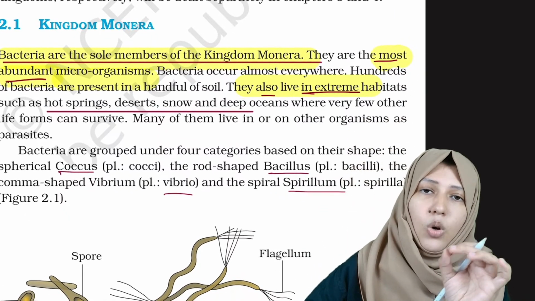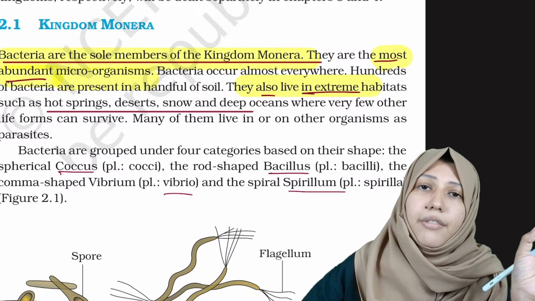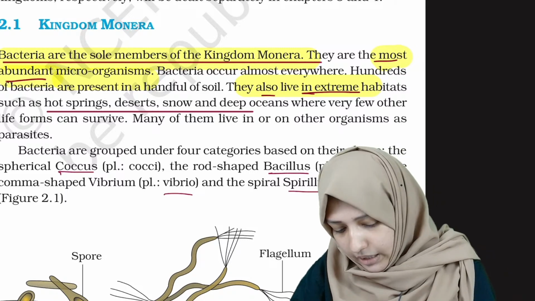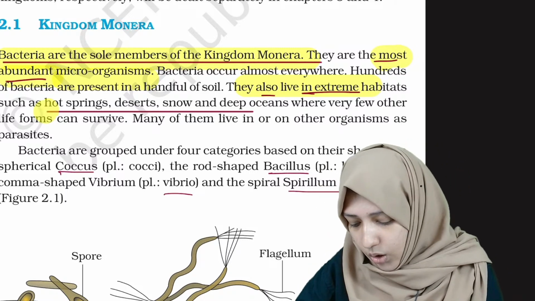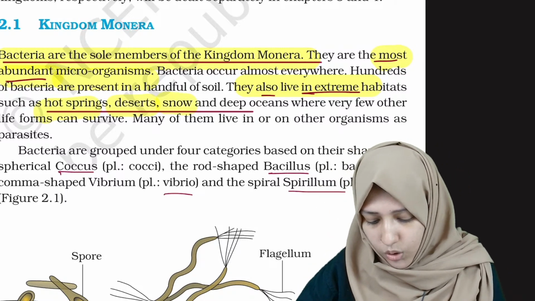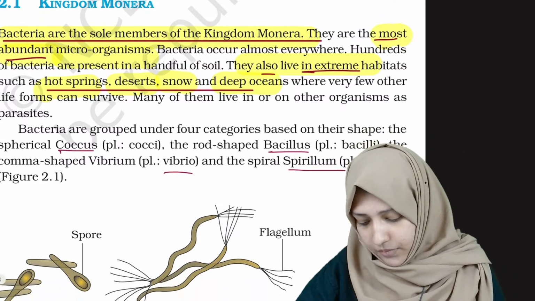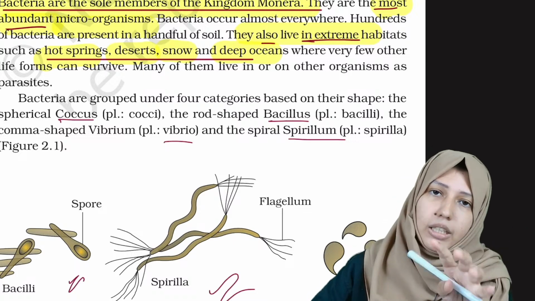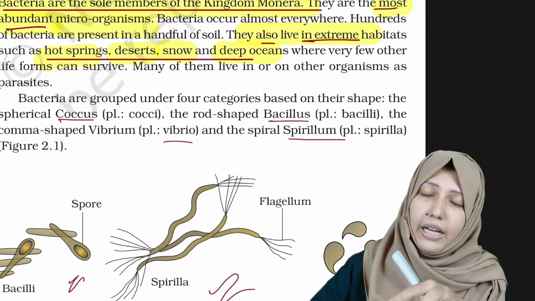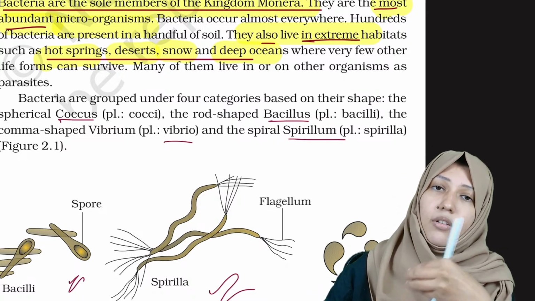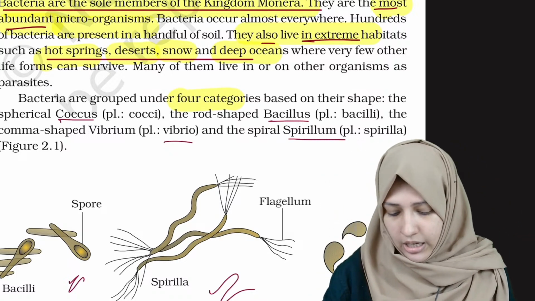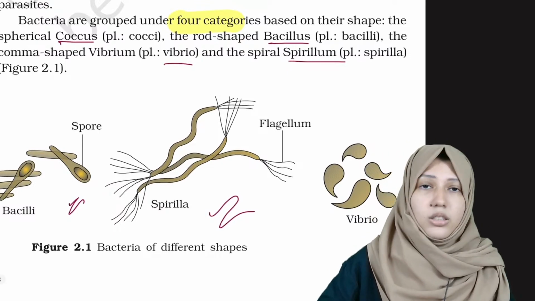This is a PYQ. Which organism live in extreme habitats? It's kingdom Monera. Okay. What are the extreme habitats? Hot spring, desert, snow and deep oceans. Done. Now bacteria are grouped under 4 categories. In kingdom Monera the bacteria were divided into further 4 categories. Let's learn by this picture only.